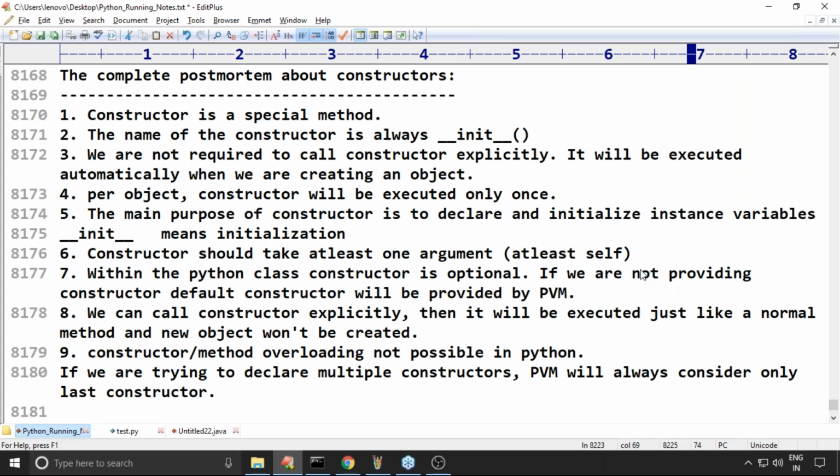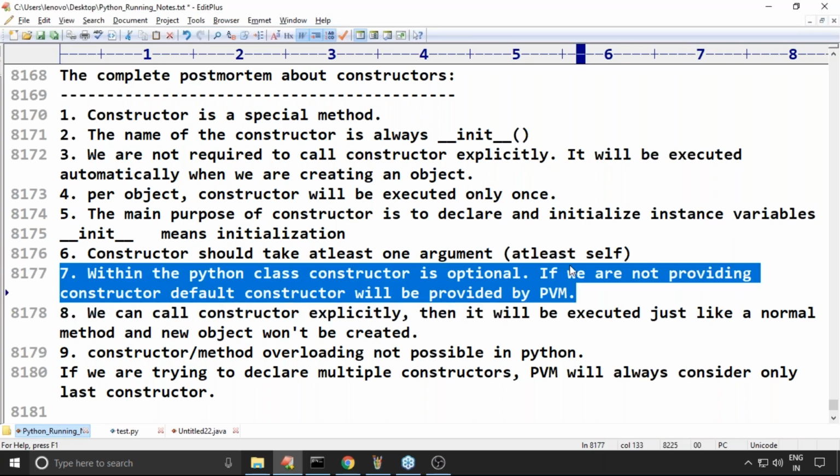Point 7. Within a Python class, if we are not providing a constructor, a default constructor will be provided by the Python virtual machine. If the Python virtual machine won't provide a default constructor, how is it going to create an object? Compulsory, it will be provided.